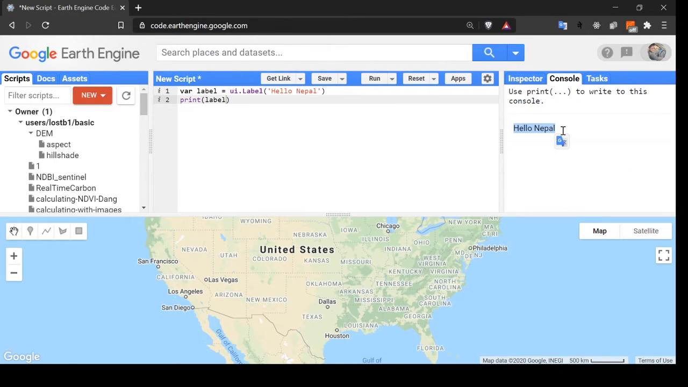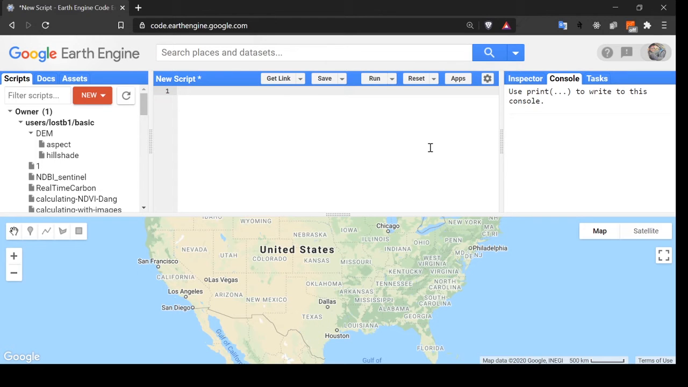In case you want to give a line break, you can use \n. Okay, this breaks the line. This was about the label.